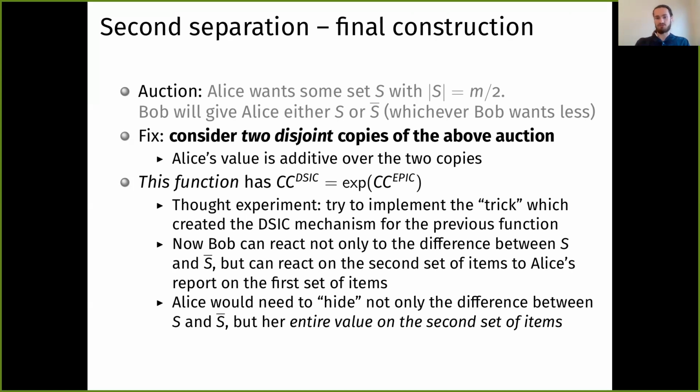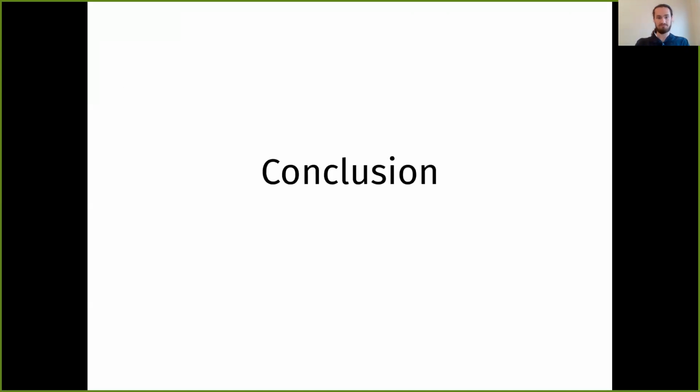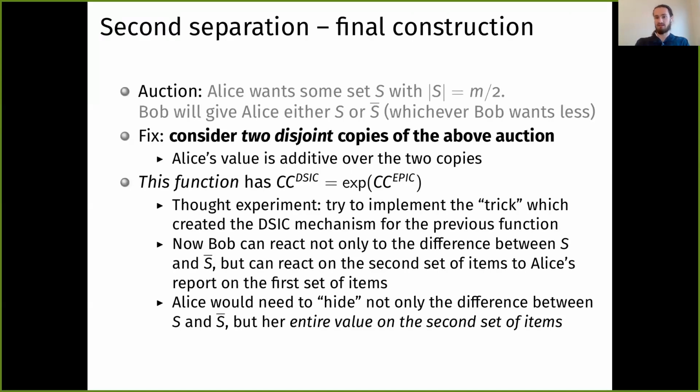So in order to implement the trick from before, we would need to not only hide Alice's distinction between S and S bar, but her entire valuation on the second set of items. She would have to obscure that entire information to make this trick work. And then we would be back in the situation from before where Bob has to send his exponentially large type in order to implement it. And in the end, it is impossible to implement this with low communication with a DSIC mechanism.